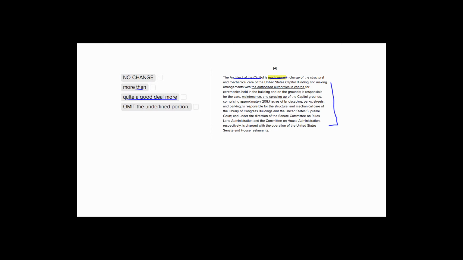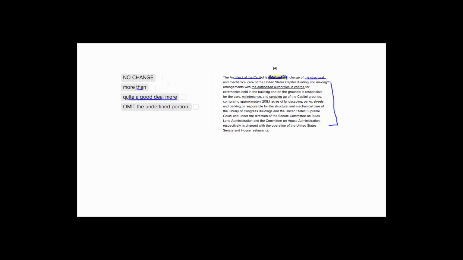So it would honestly make much more sense to just not have anything like this, to just say the architect of the Capitol is in charge of structural and mechanical care of the United States Capitol building, and then go on to list all of his duties. We don't need to say that he's much more in charge of it, because we have no comparative here. We don't have any sort of "than" telling us that he's more in charge of the structural and mechanical area than he is in charge of a different area.